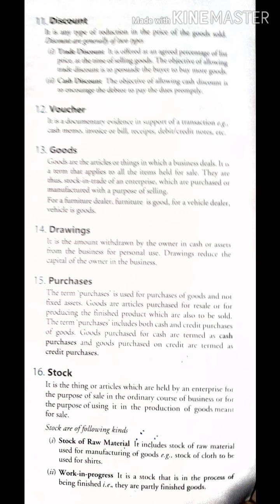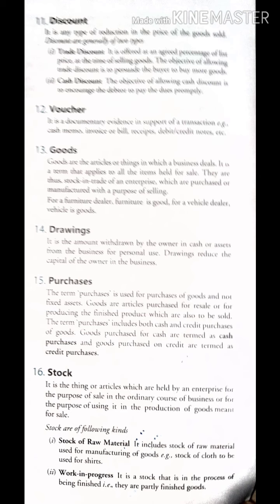Goods purchased for cash are termed as cash purchase, and goods purchased on credit are termed as credit purchase. Now I have already explained the meaning of cash and credit, so whichever word is prefixed, like here it is prefixed to purchases, it will go with the purchases, okay.